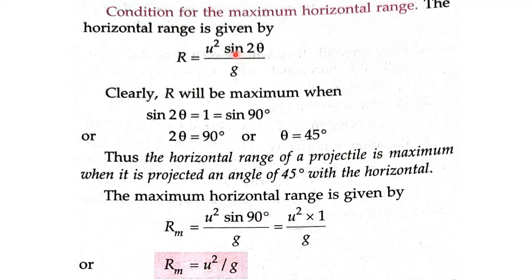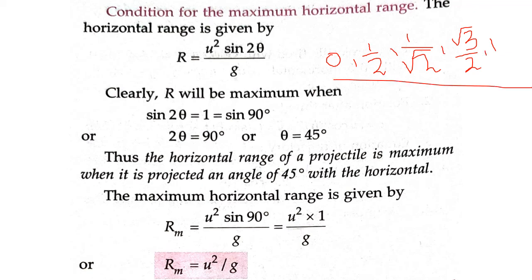Now, what values can sine take? Sine can take 0, 1 by 2, 1 by root 2, root 3 by 2, and 1. These are the values which sine can take. Out of these values, what is the maximum value sine can take? Sine can take the maximum value 1.